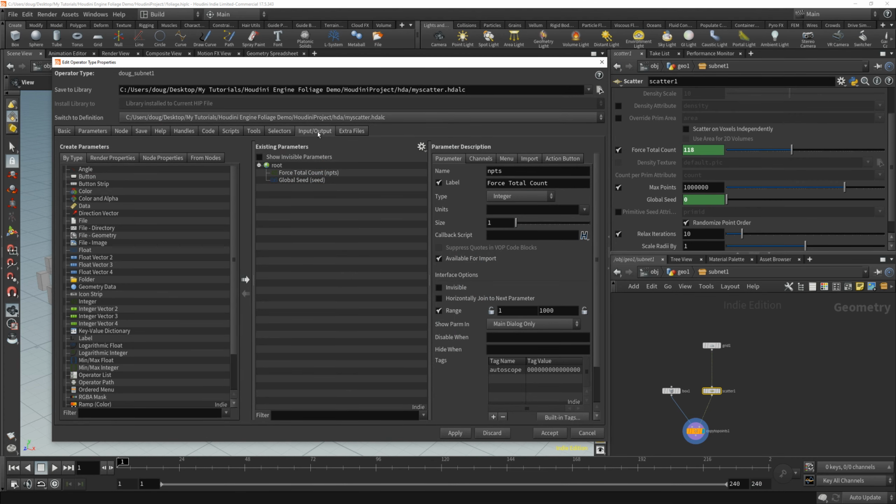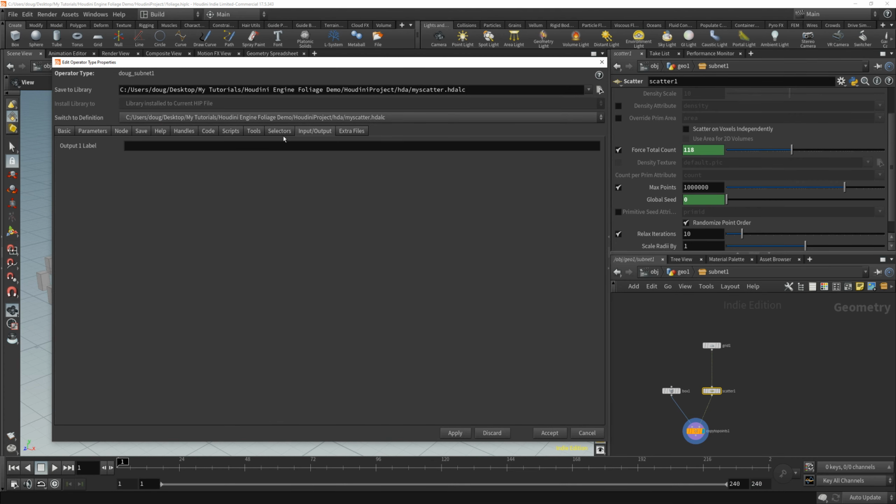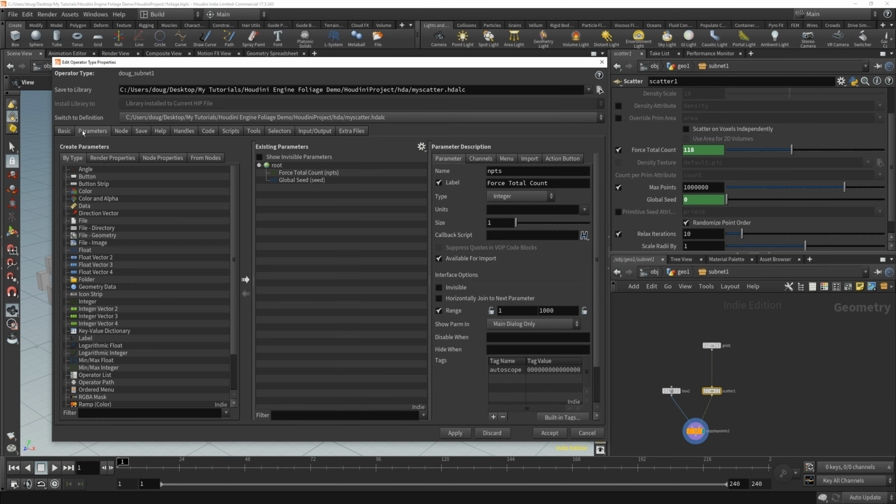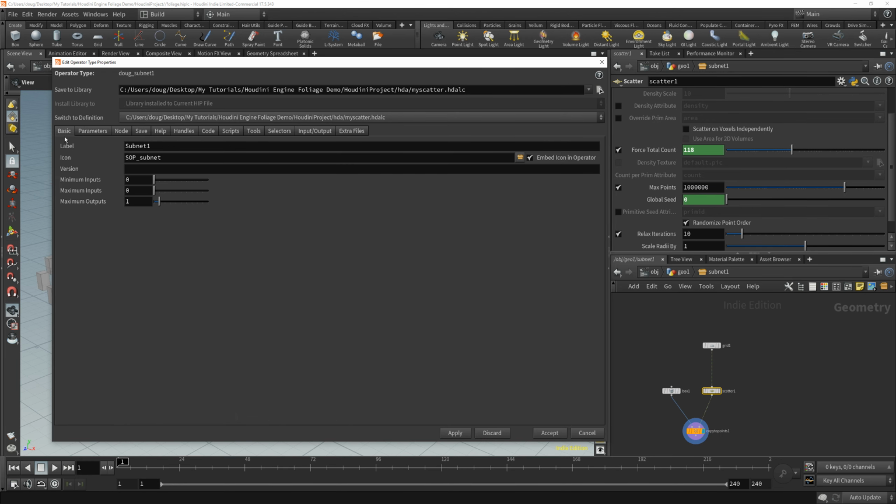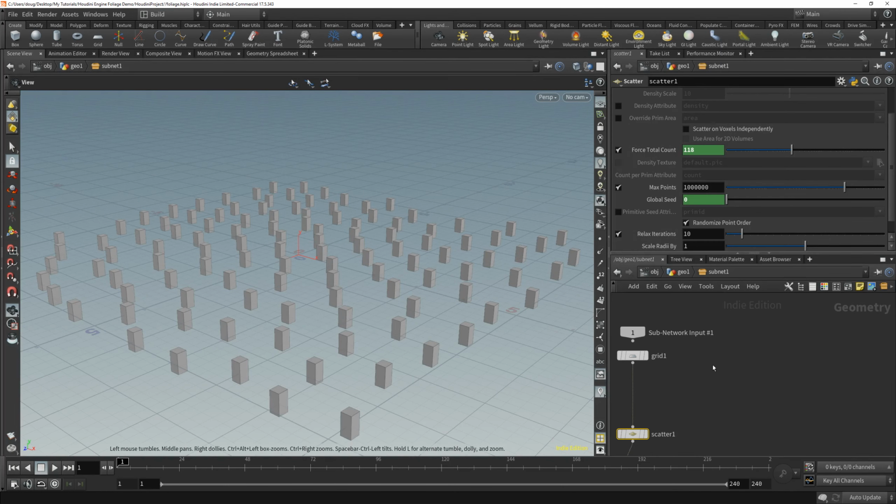So we'll go over to inputs, and it's under basic, and we say minimum inputs 1, maximum inputs 1. We say accept, and now we get an input.